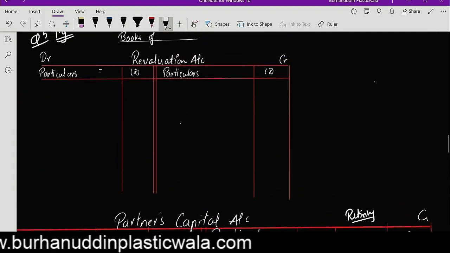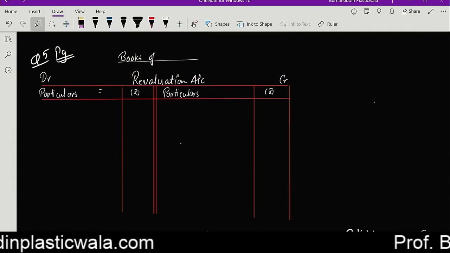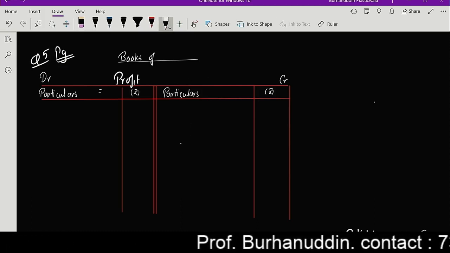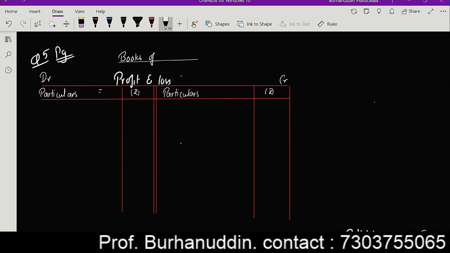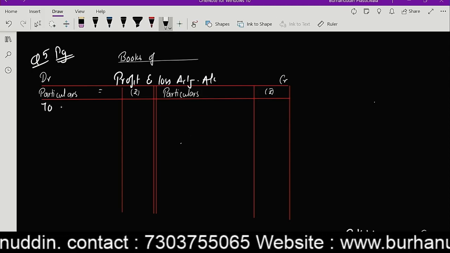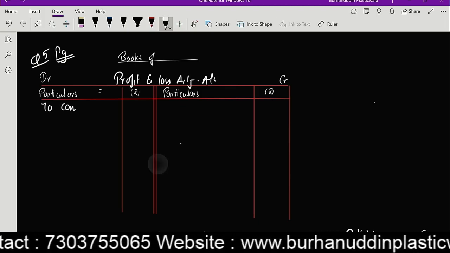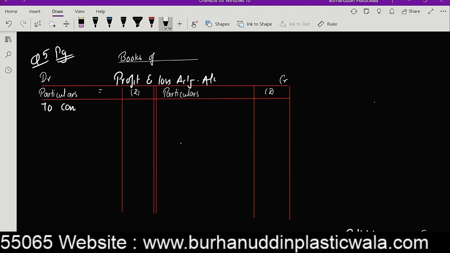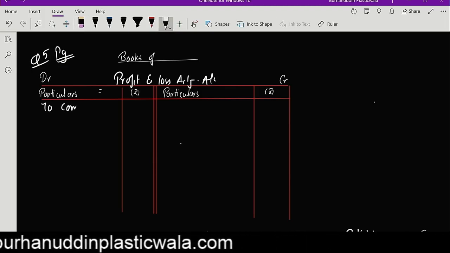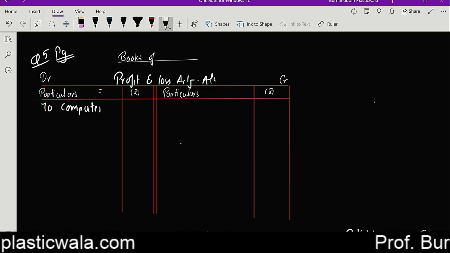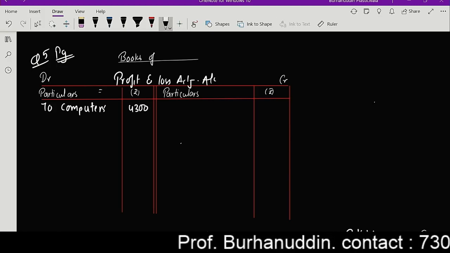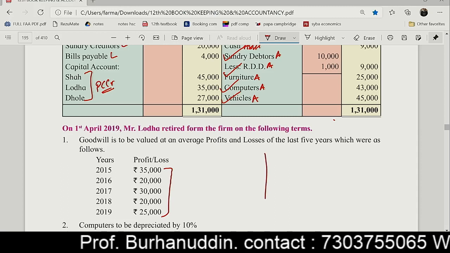And the second effect will be going in my revaluation account, or you can say profit loss adjustment account, because they are telling me to use this word. Correct?